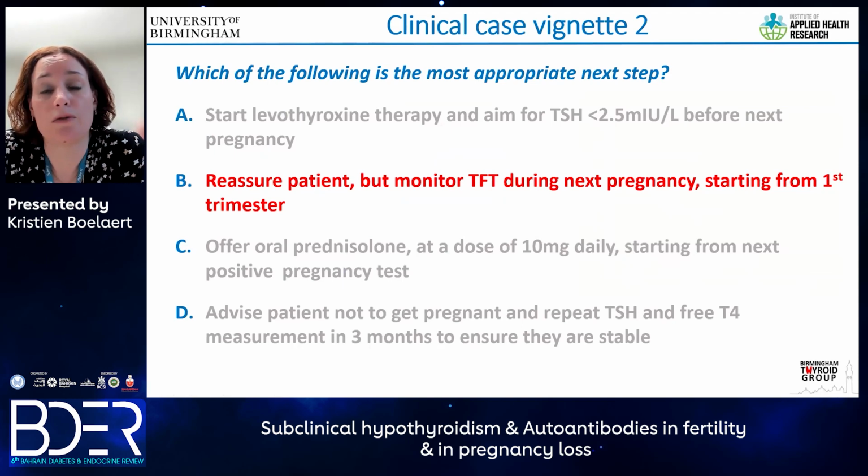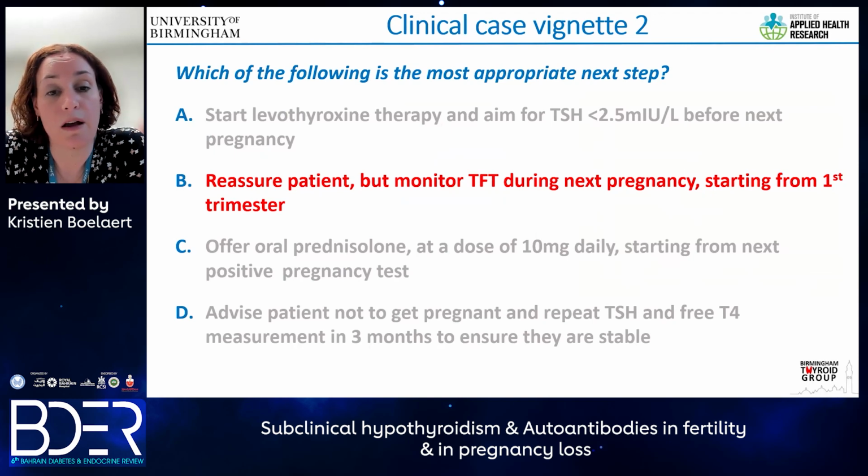Coming back then to the clinical case vignette, where I asked you, would you treat this woman who, if you remember, had positive TPO antibodies but normal thyroid function? I think, because we have the data now from the follow-up of the TABLET trial, which showed that there may be progression to subclinical or overt hypothyroidism, I would suggest that we monitor this patient's thyroid function tests during the next pregnancy, and that we start that as soon as we know that she is pregnant. I would not start her on levothyroxine therapy.